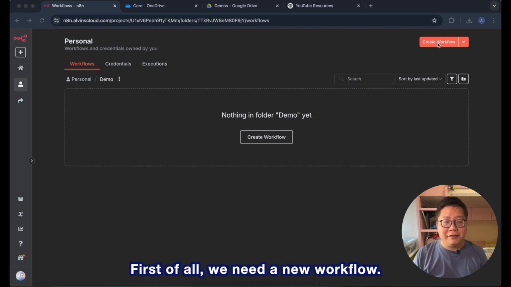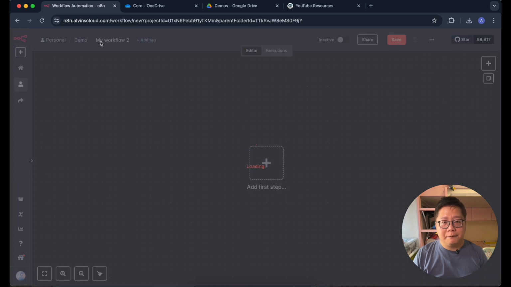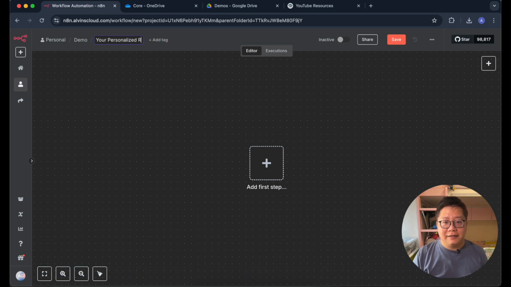First of all, we need a new workflow. You can just click on this button. And we name your workflow your personalized RAG AI agent. And this is a core version.